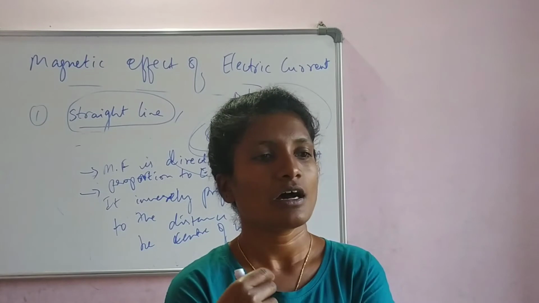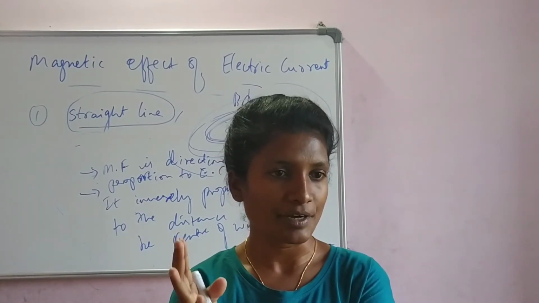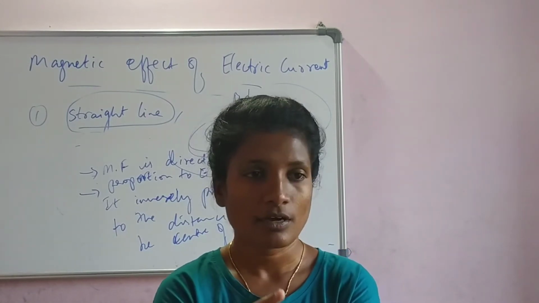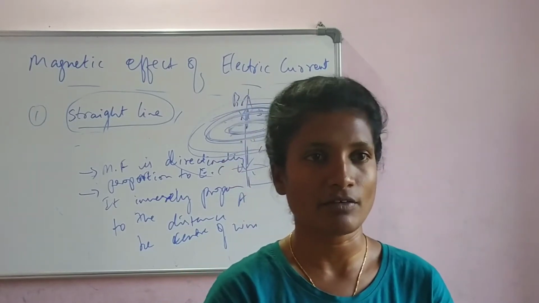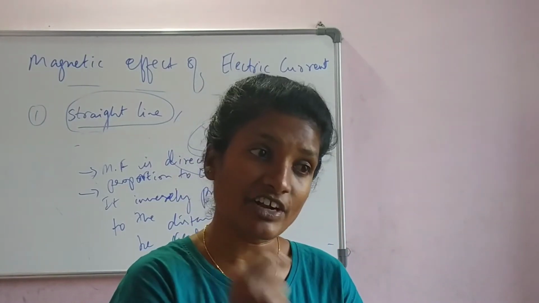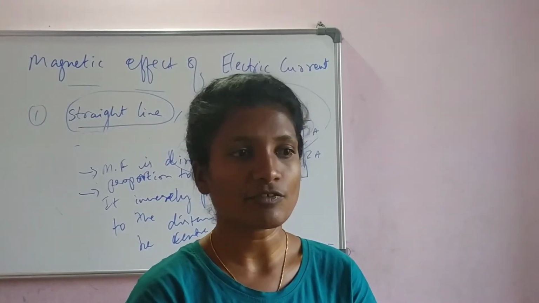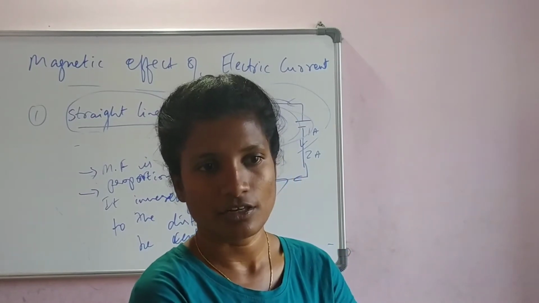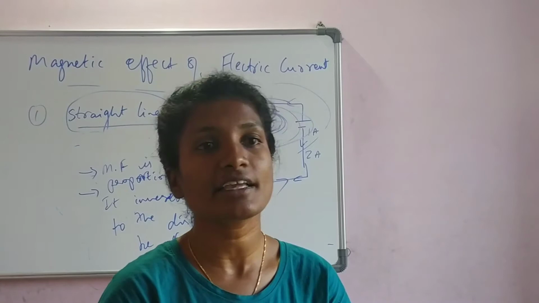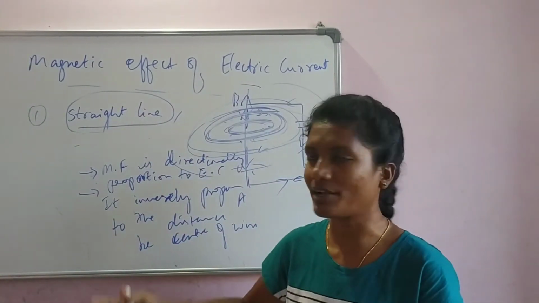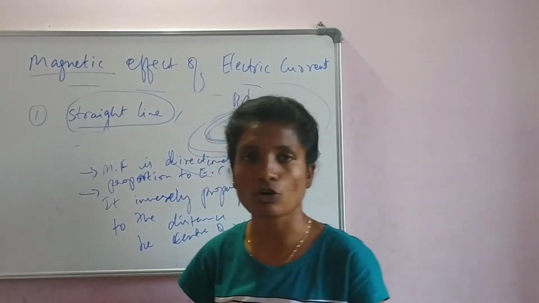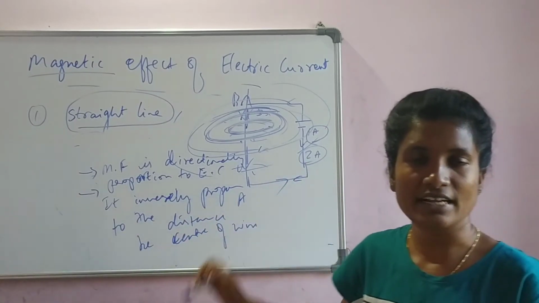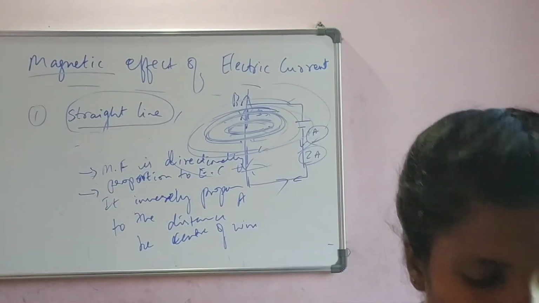Magnitude means, now I will run at 25 kilometer per hour speed. If I keep on running, I can cover 25 kilometers in 1 hour. That was my speed. Then which direction did I run? People will say Usha ran towards the north direction. So I have both direction and the magnitude. Hence, speed is called a vector quantity. Similarly, magnetic field is also a vector quantity. I am defining the numbers here. Along with that, there is direction. Let us see how to detect the direction.